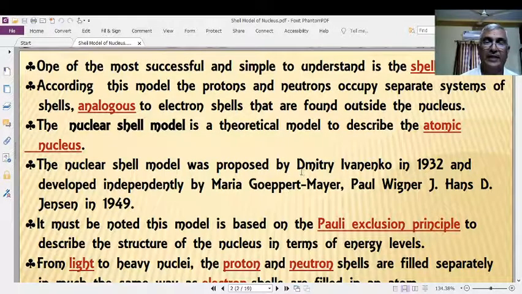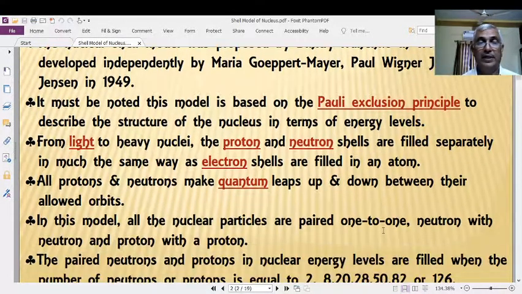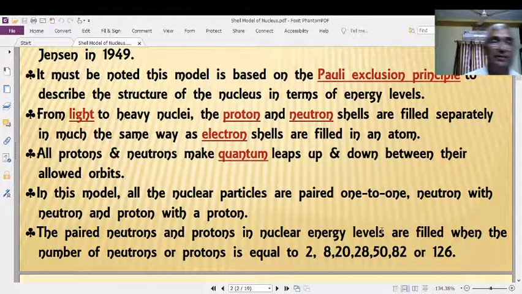As I said, all these points are there. In the shell model, the distribution of protons and neutrons will follow Pauli's exclusion principle. That is also a very important point. They can explain the quantum levels. Protons and neutrons have discrete energy levels. They are known as the quantum levels.